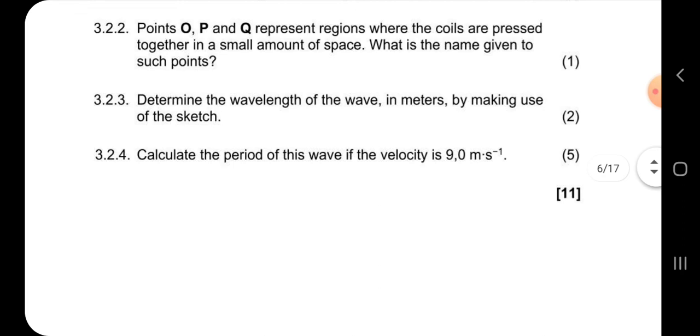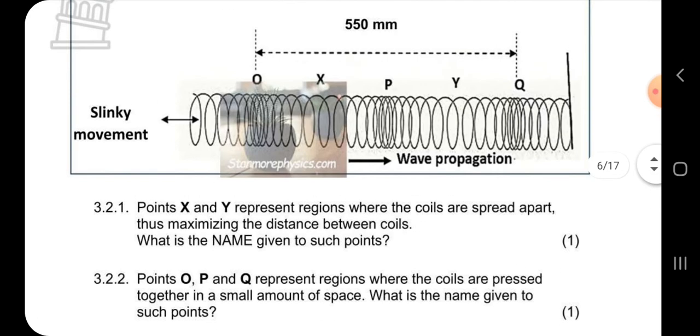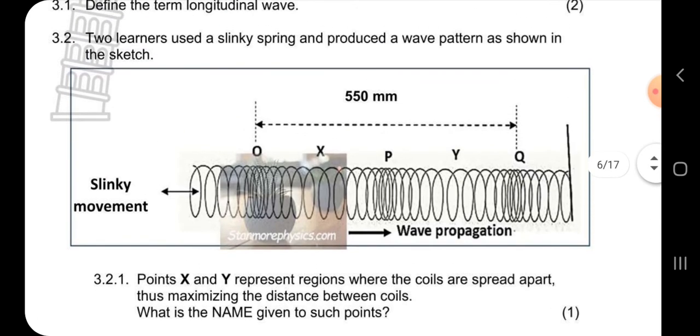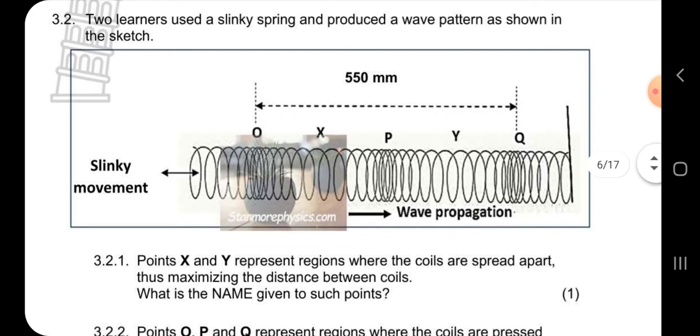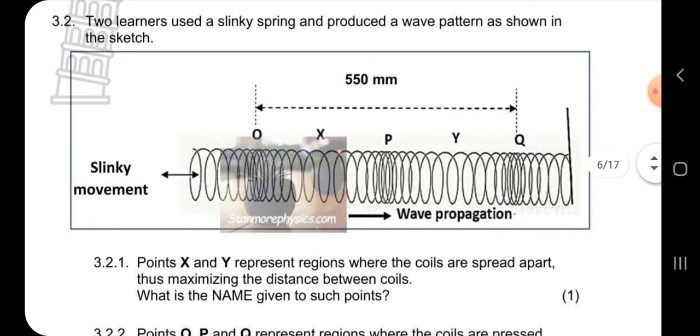Then 3.2.3 says determine the wavelength of the waves in meters by making use of the sketch. So we need to determine the wavelength in meters. Here we are given 550 millimeters, and we have to write meters.